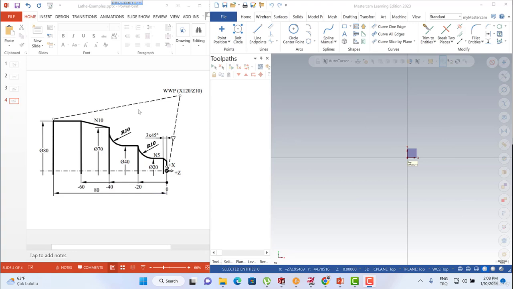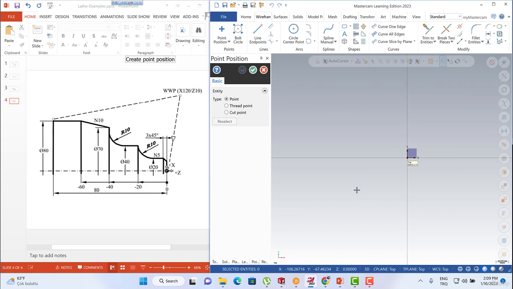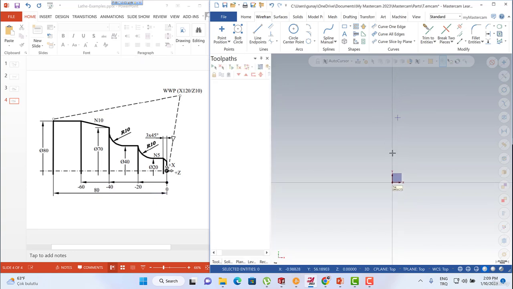In this lecture we're going to try to create that product. Let's start with the home position. I'm going to hit the point position and then I just need to write X equals 10 and Y equals 120 and hit the enter button, and this is going to be my home position. Okay, and let's start with that line.